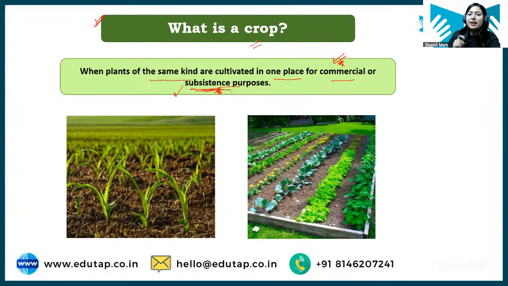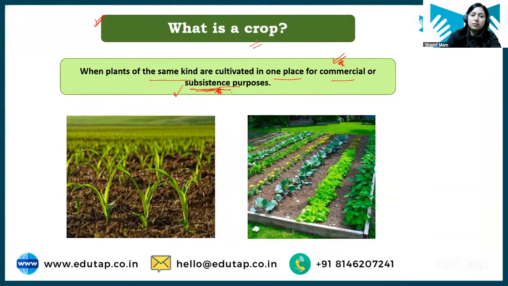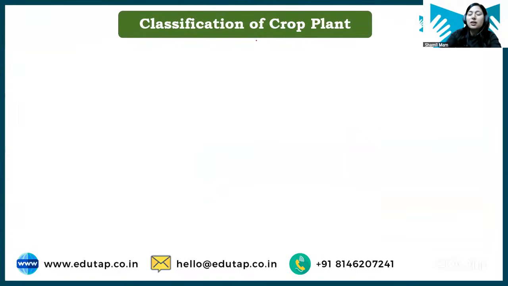But before that, I wanted to tell you one broad general classification of crops, which is based on the area in which we are growing the crop, right? So this is basically based on the area on which the crop is grown. Okay, how much area is dedicated for that particular crop.